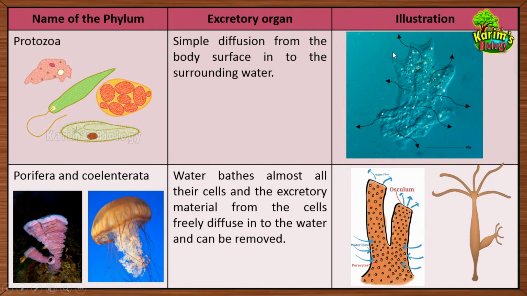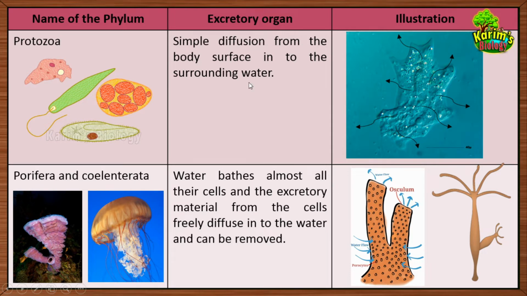How will that carbon dioxide be sent out? The carbon dioxide will be sent out by a simple diffusion process. So in protozoans, for example amoeba, paramecium, Entamoeba histolytica, they perform the excretion process by simple diffusion, right?